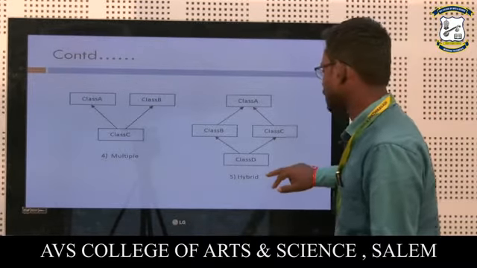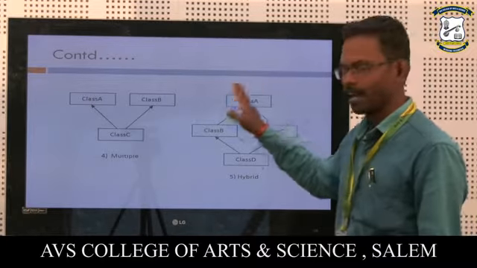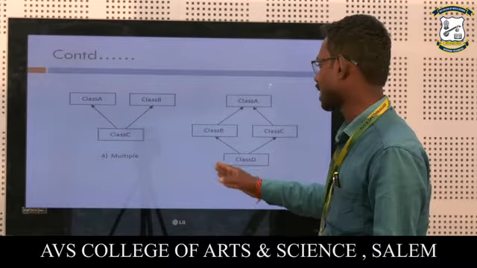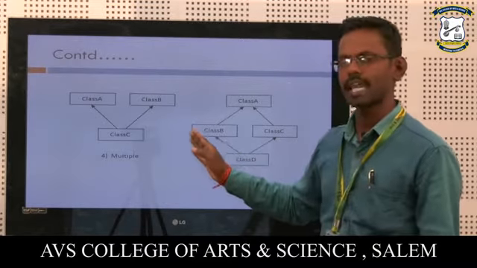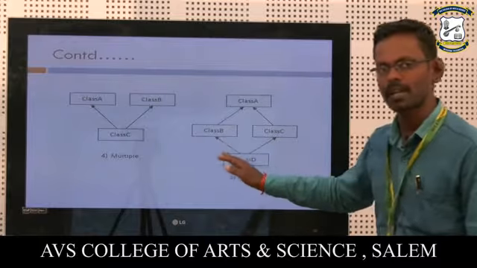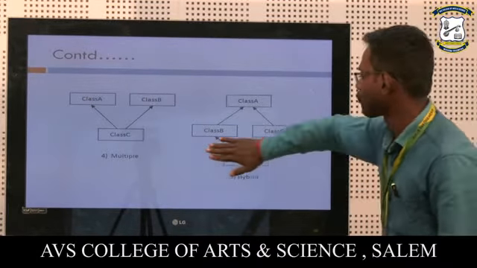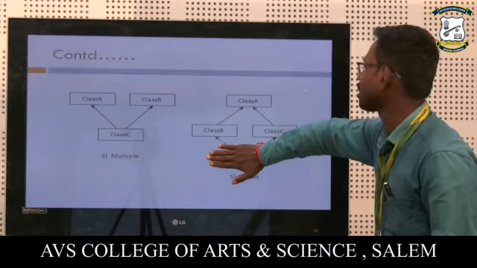And another one is hybrid inheritance. This is also like the previous slide. It supports more than one type of inheritance. It may be a combination of multiple and multi-level inheritance. That is called hybrid inheritance. If you see the above diagram, this is called